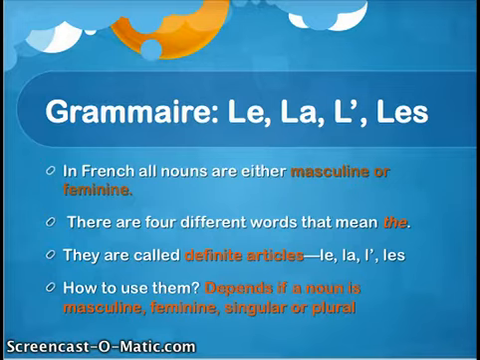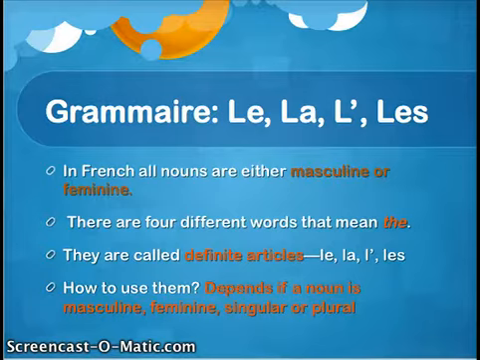Plurals are easy. The plurals will always take an S most of the time, or an X where you have an E-A-U ending or an A-U ending. But nine times out of ten it will be an S. So plurals will be easy for you to figure out. Masculine and feminine is kind of a tricky one, so always learn your masculines and feminines as you learn your words.